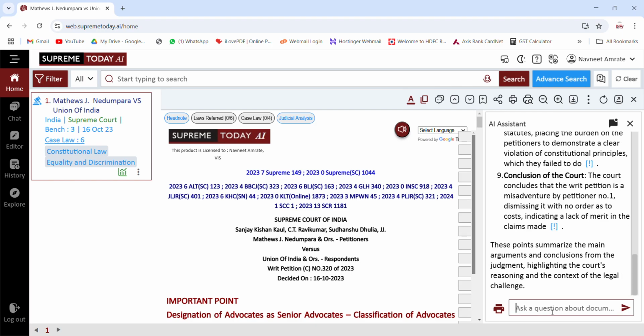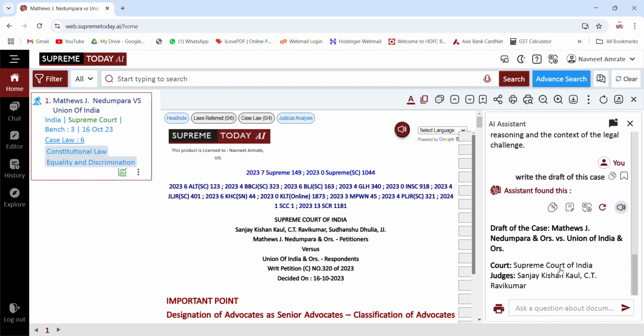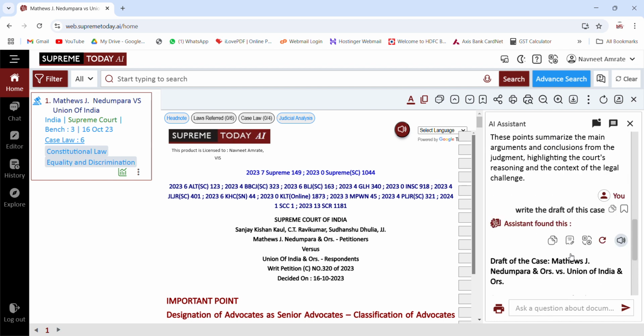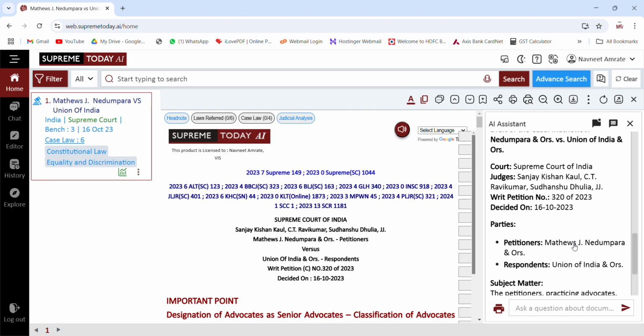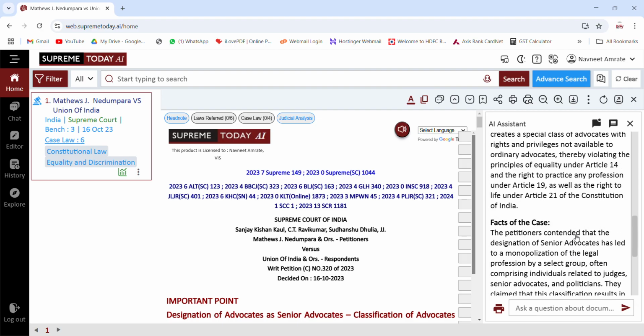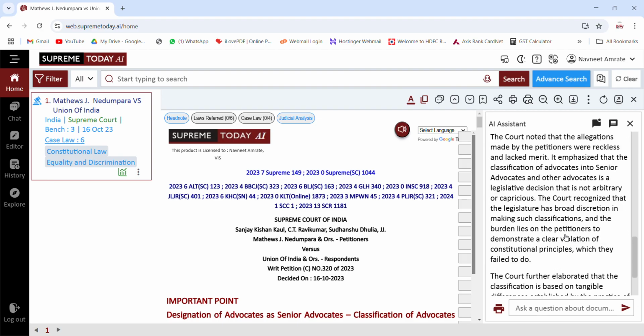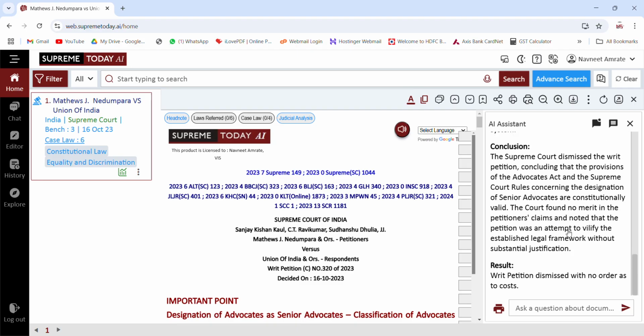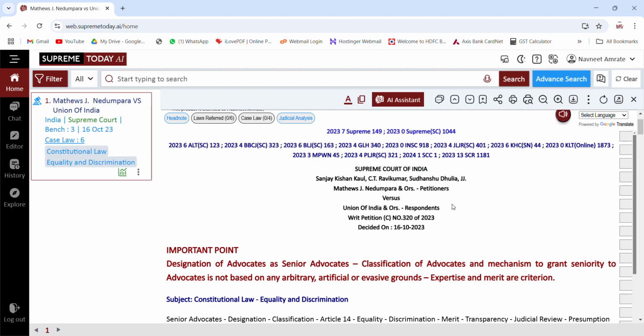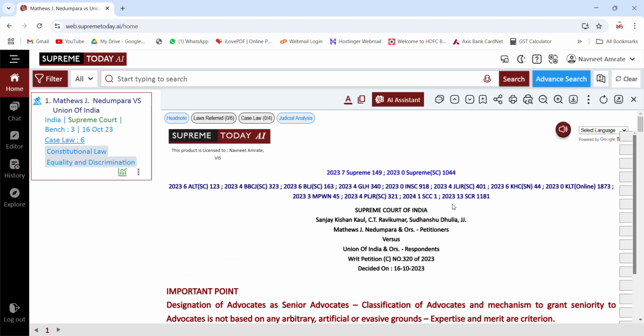Now suppose you can ask it to write the draft of this case. So you will get the entire draft available. Draft is a very important tool here because it gives you various information like facts of the case, finding of the court, conclusion, result. This feature will again be activated the moment you open any judgment. You can use the AI assistant.